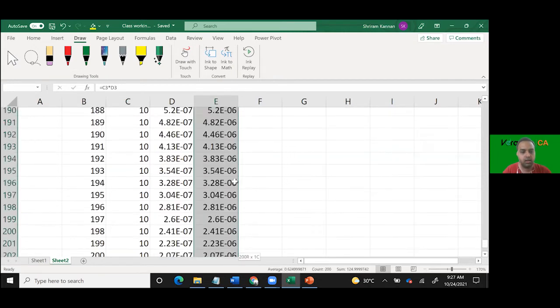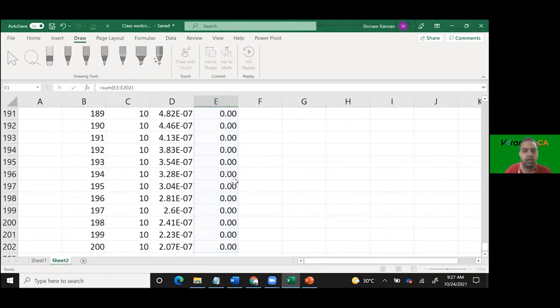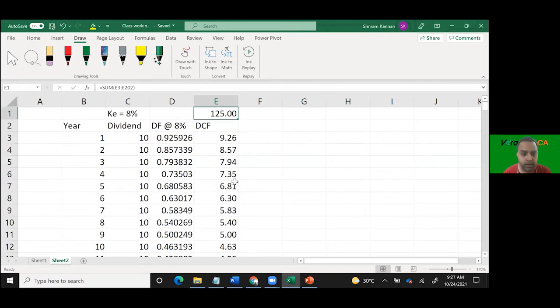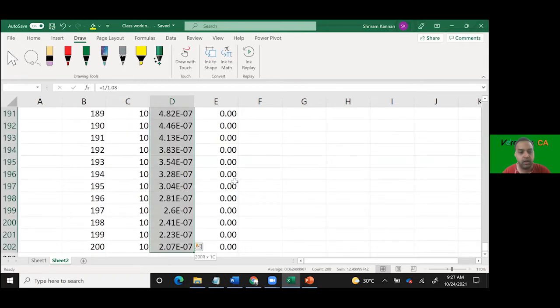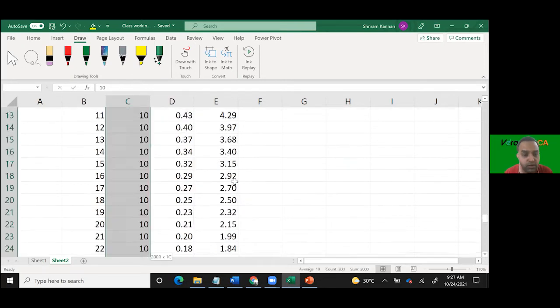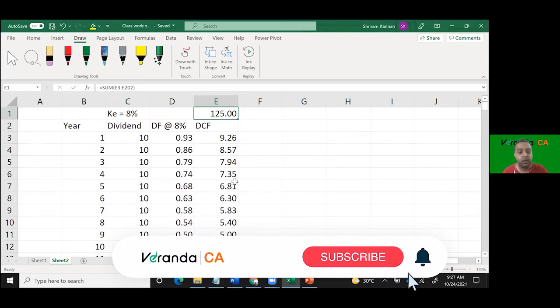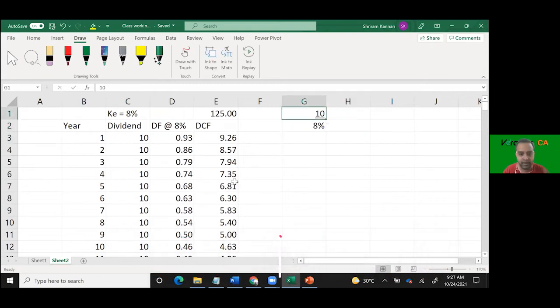Yes, sir. What is the total that you get? Total that I get is 125. So what is the value of my share? My value of share is the present value of future cash flows. This is my future cash flow. I am discounting it. Present value comes to 125. Correct? Yes, sir. How can I indirectly get this 125? 10 rupees divided by 8%. Understood? Straight: 10 is the dividend divided by KE, that is D by KE.